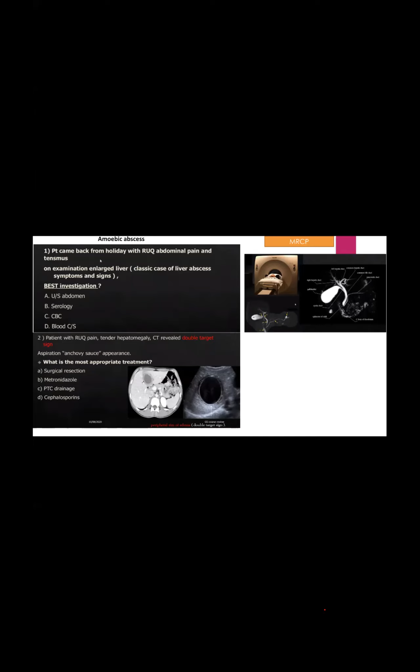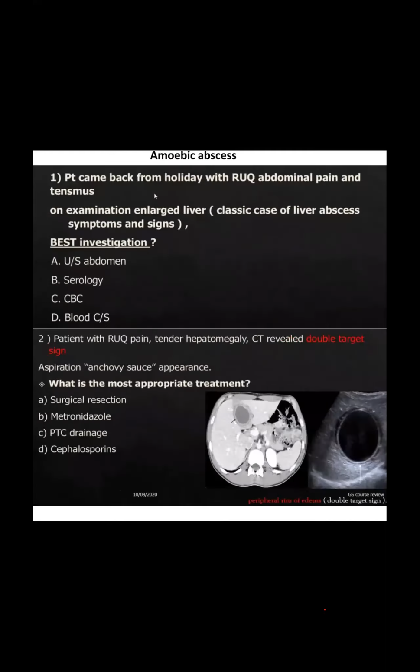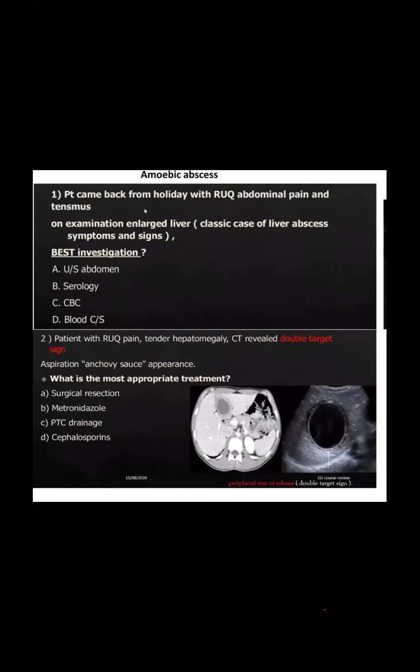Surgical resection, metronidazole, percutaneous drainage, or cephalosporin. Anchovy-sauce goes for amoebic liver disease. So the most appropriate treatment is metronidazole.